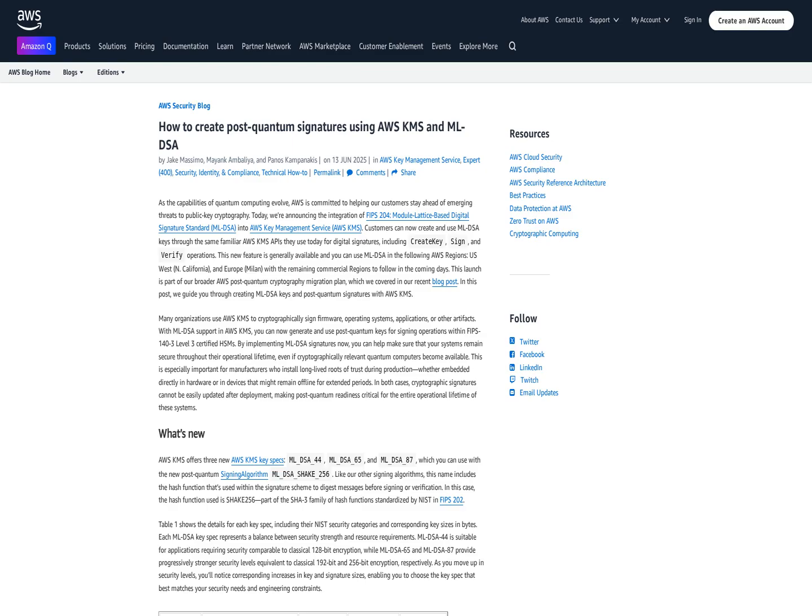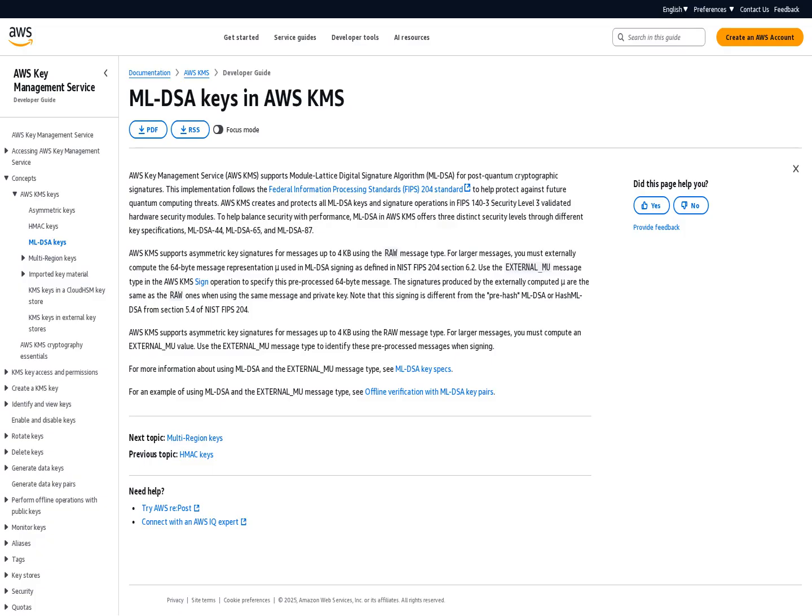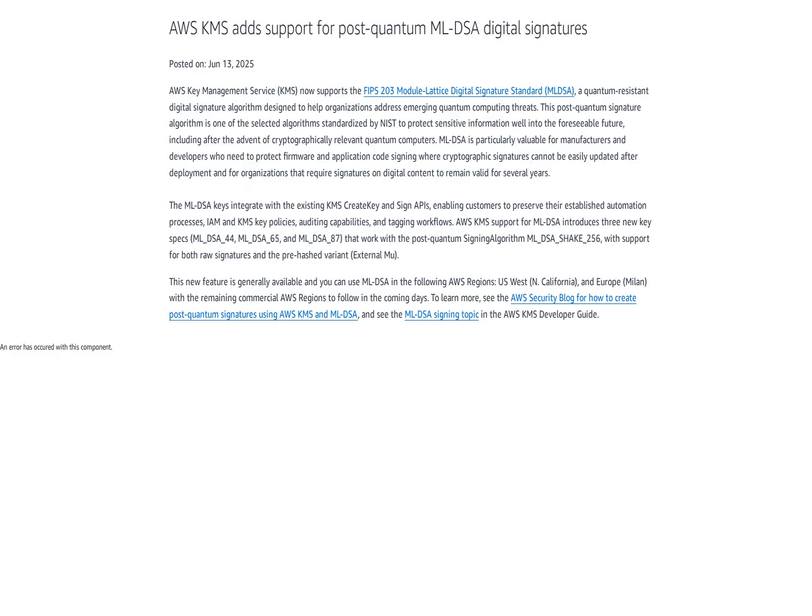The new feature introduces 3 new key specs that work with the signing algorithm ML_DSA_SHAKE_256, allowing for both raw signatures and pre-hashed variants. Existing Key Management Service CreateKey and Sign APIs integrate seamlessly with ML-DSA keys, preserving established automation processes, IAM and Key Management Service key policies, auditing capabilities, and tagging workflows. This feature is generally available in certain AWS regions, with the remaining commercial AWS regions to follow in the coming days.